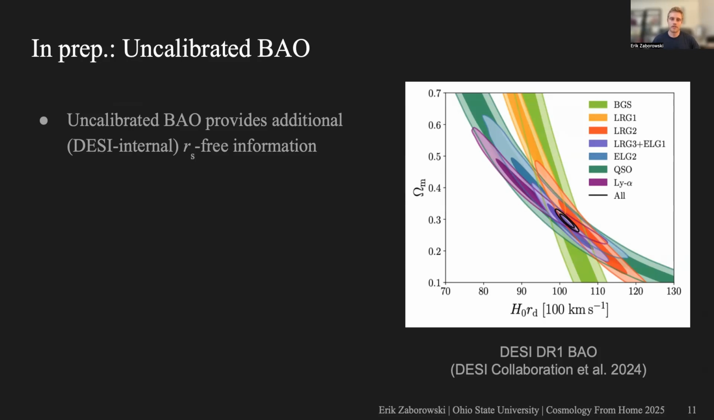However, even knowing the relative sound horizon scale between different redshift bins gives a constraint on the matter density, which you can see from the intersection of the constraints from the different tracers at different angles. So I'll note here, you can see on the x-axis that H0 is still not constrained because it's perfectly degenerate with the unknown sound horizon scale.